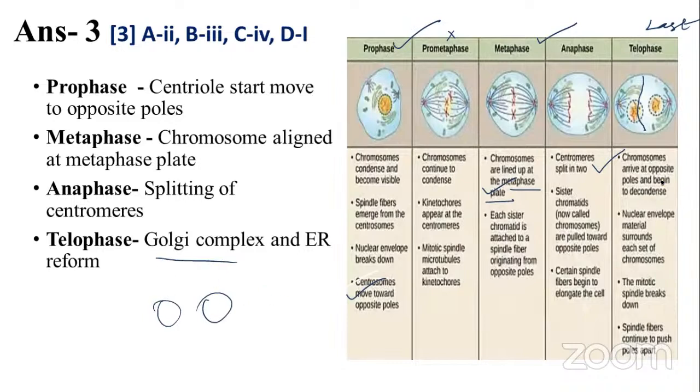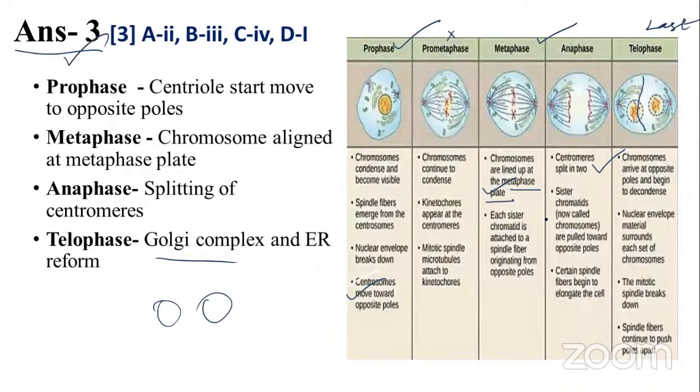Here, the nuclear envelope begins to form around each set of chromosomes. This is the concept: the nucleus, Golgi complex as well as the endoplasmic reticulum reform. So the answer is the third one, which is correct. Already we discussed this part.